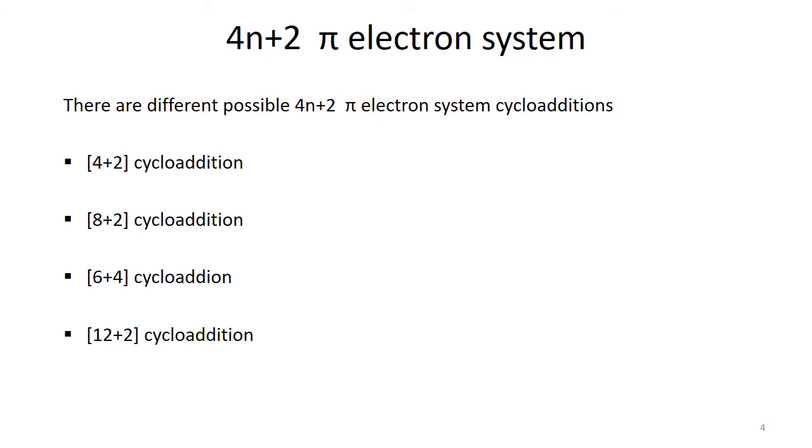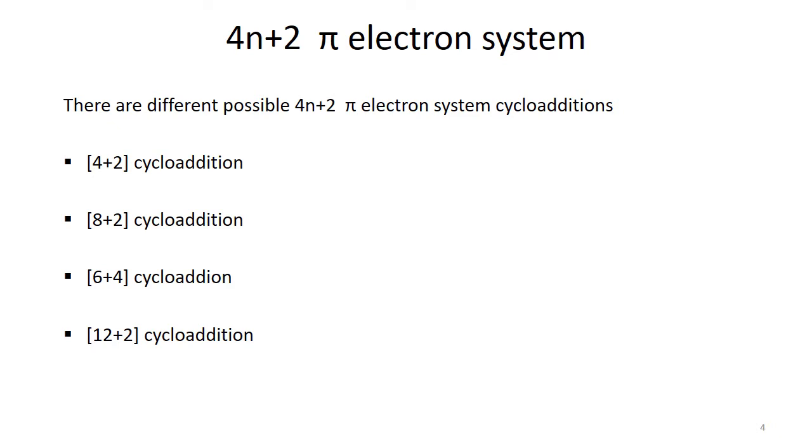So we have a sequence of pi electronic systems: 2, 6, 10 and 14 electrons, and they can go higher. According to this, a 6 electron system is possible in the case of 4 plus 2 cycloaddition, because here one component has 4 electrons and the other has 2 electrons. That is, we are talking about pi electrons. So the total is a 6 electron system.